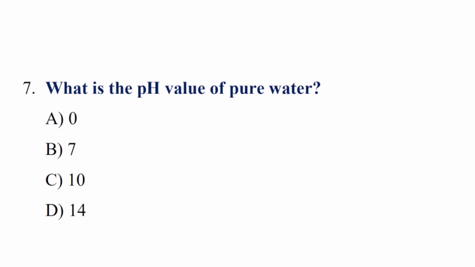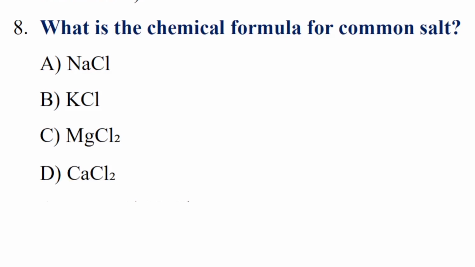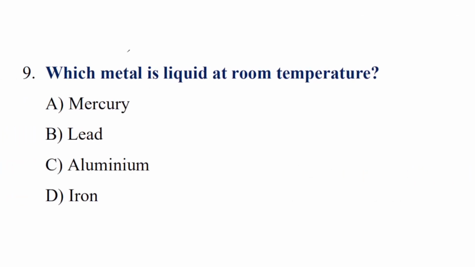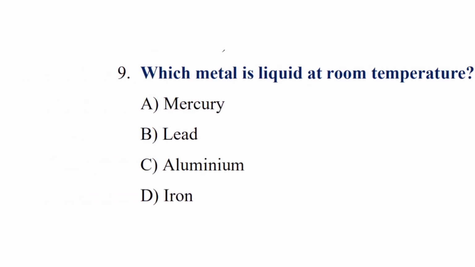Question number 7. What is the pH value of pure water? Correct answer is option B, 7. Question number 8. What is the chemical formula for common salt? Correct answer is option A, NaCl. Question number 9. Which metal is liquid at room temperature? Correct answer is option A, mercury.